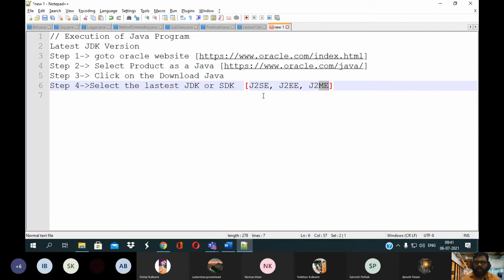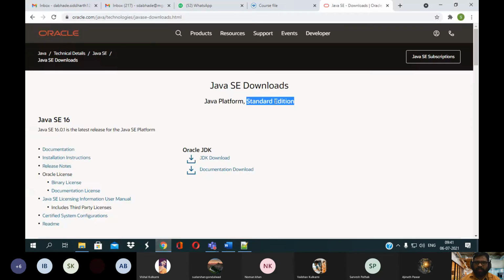According to your requirement, you need to select the appropriate edition for the development of your Java application.